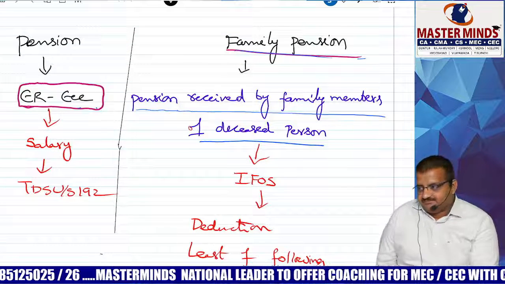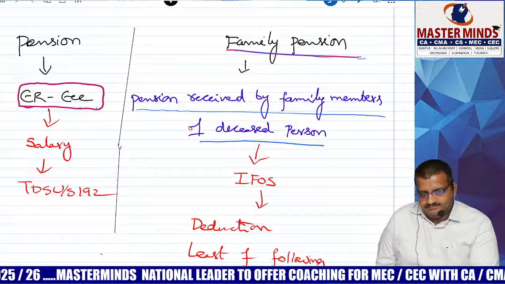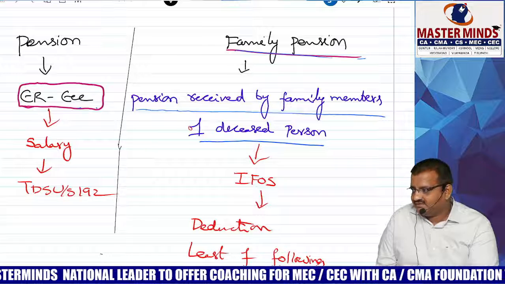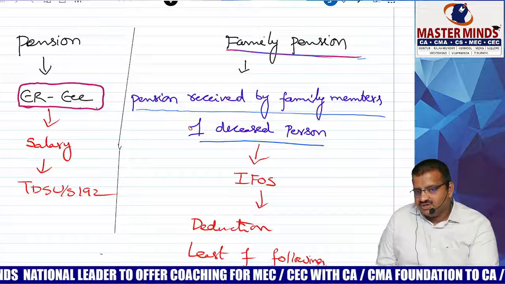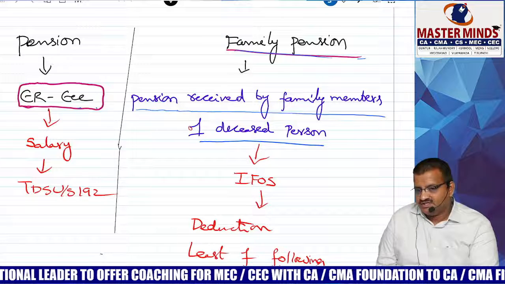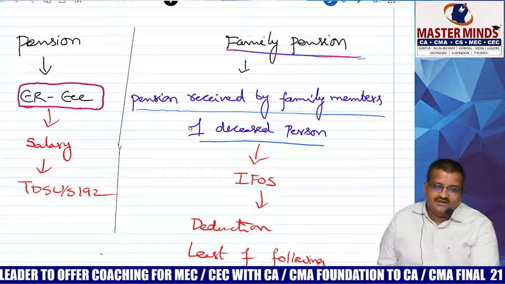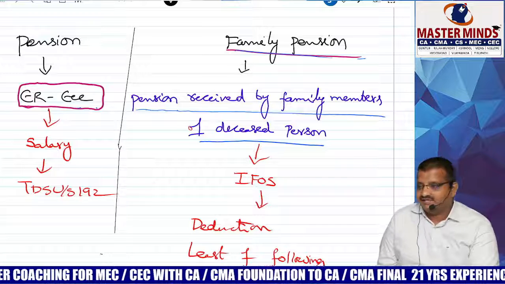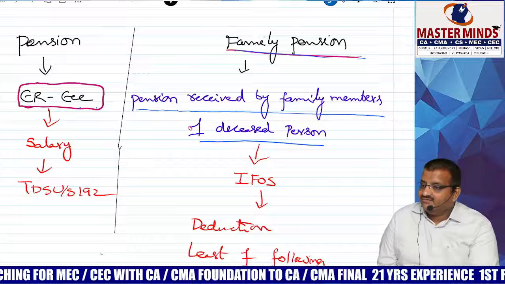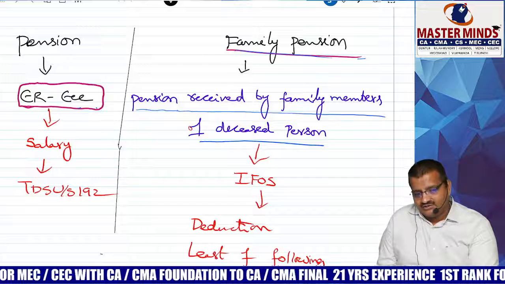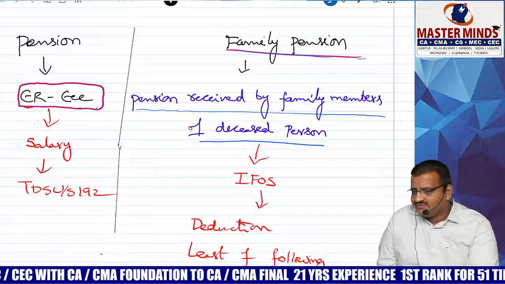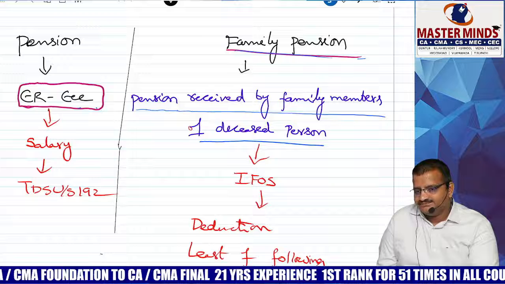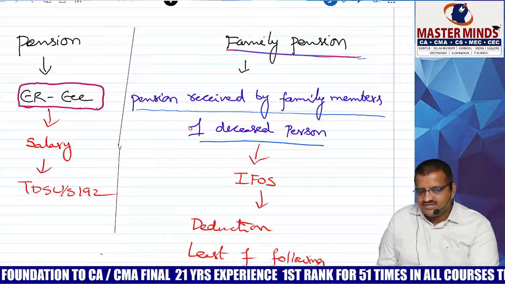Next one, pension. Pension is taxable under which head? Salary, house property, capital gain, PGBP? A student will say, sir, there is no employer-employee relationship. He retired, no doubt. But it is paid by the employer only, that too for the past services rendered by you. Obviously, the employer-employee relationship is there, no? Therefore, taxable under which head?